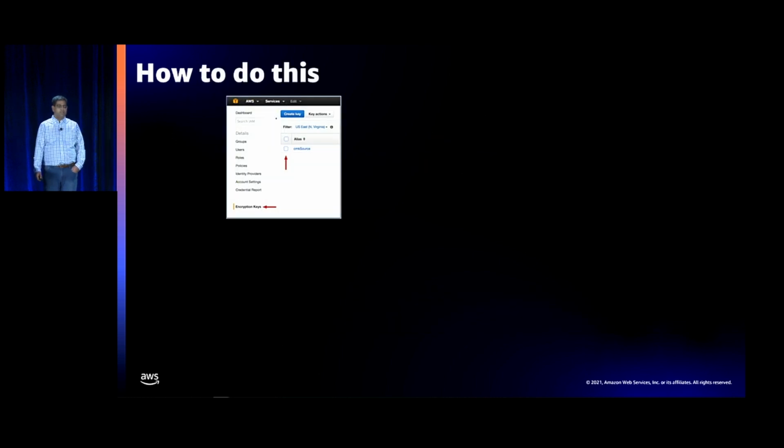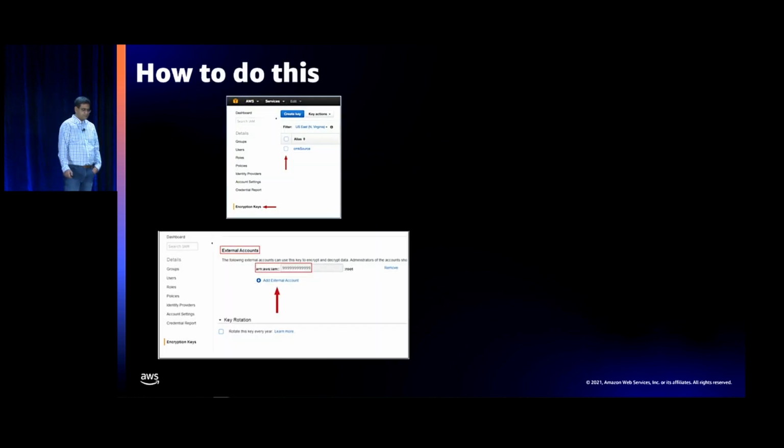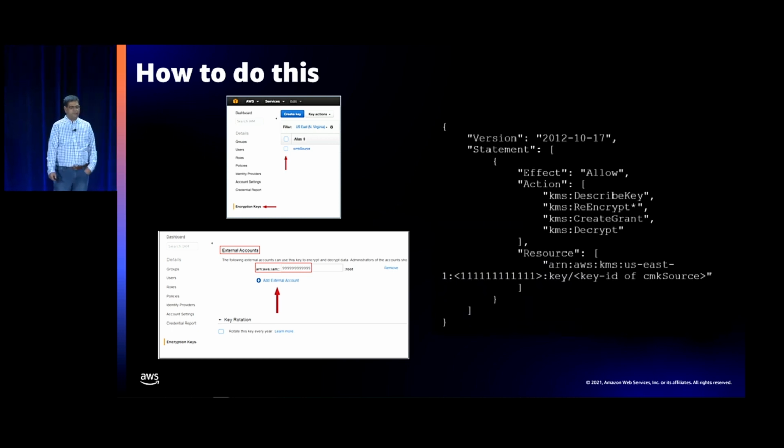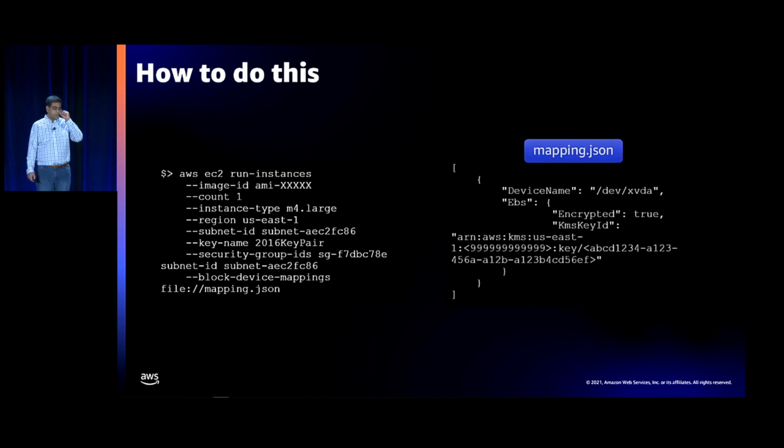So how do you do this? You go to the KMS console. In the KMS console, you select the key to share, and this is the output for the key to share. Once the key is shared, in this case I did a run-instances. With run-instances, you have the block device mappings, and the block device mapping now refers to the new key. In that sense, you have access to the key. You can take that snapshot and just launch your new encrypted volume.